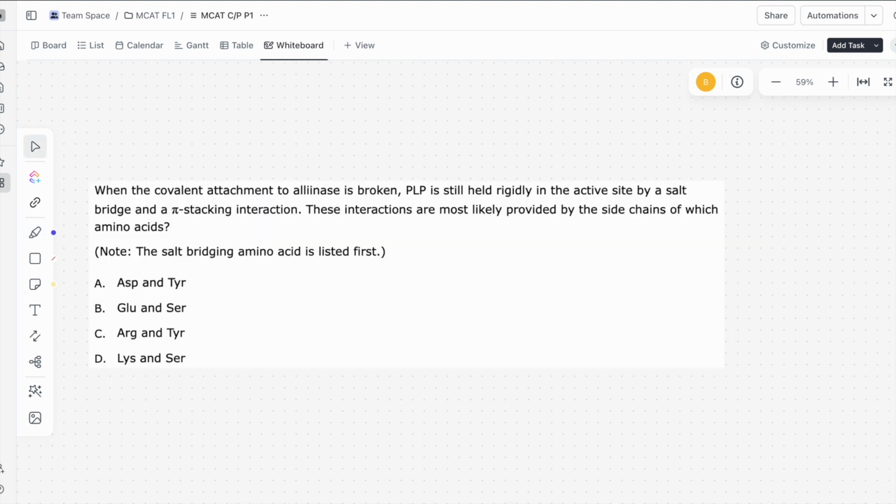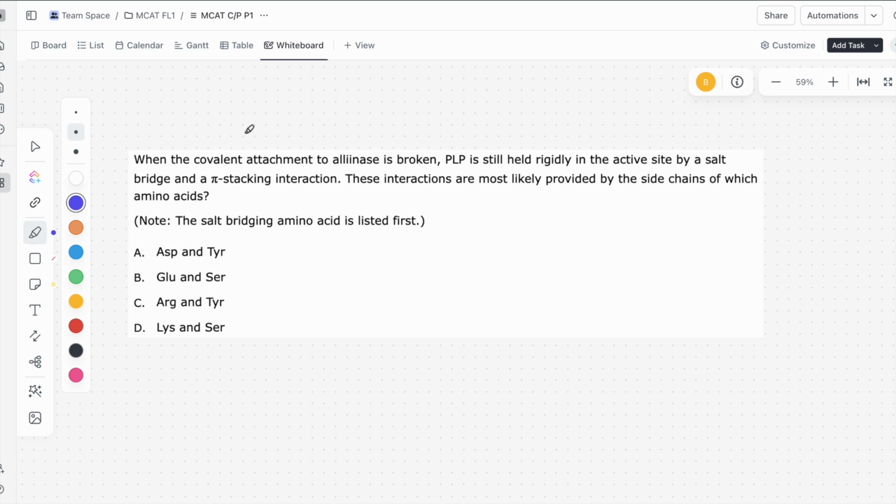Okay, so this is the next question. It says, when the covalent attachment to alanase is broken, PLP is still held rigidly in the active site by a salt bridge and a pi stacking interaction. These interactions are most likely provided by the side chains of which amino acids?